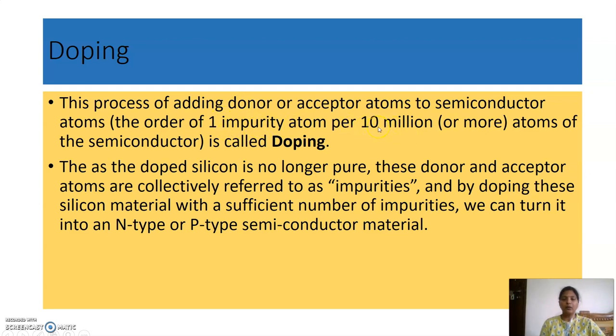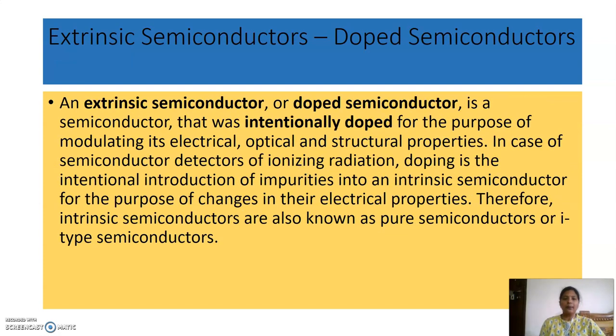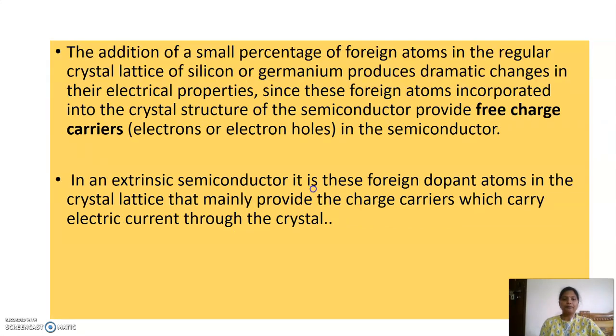That is a very small amount of doping being done. So now we will get into the types of semiconductor: an extrinsic semiconductor, also called a doped semiconductor. It was intentionally doped for the purpose of modulating the electrical, optical and structural properties. The doping is intentionally introduced into the intrinsic semiconductor to change the electrical properties. So with the addition of a foreign atom, we get an extrinsic semiconductor, and we get free charge carriers for conduction.